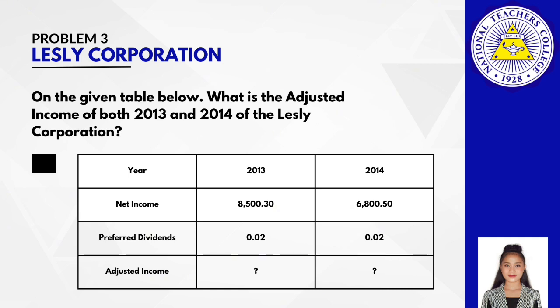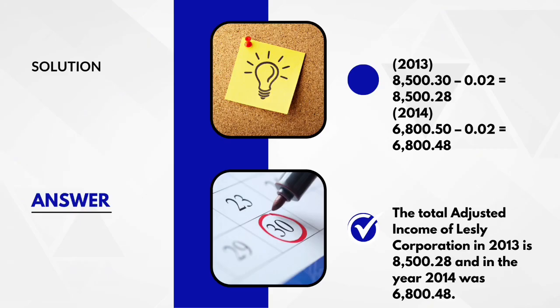So the problem here is to find the adjusted income of both 2013 and 2014 of the Leslie Corporation. To solve that, we have here the solution for the adjusted income of 2013 and 2014.